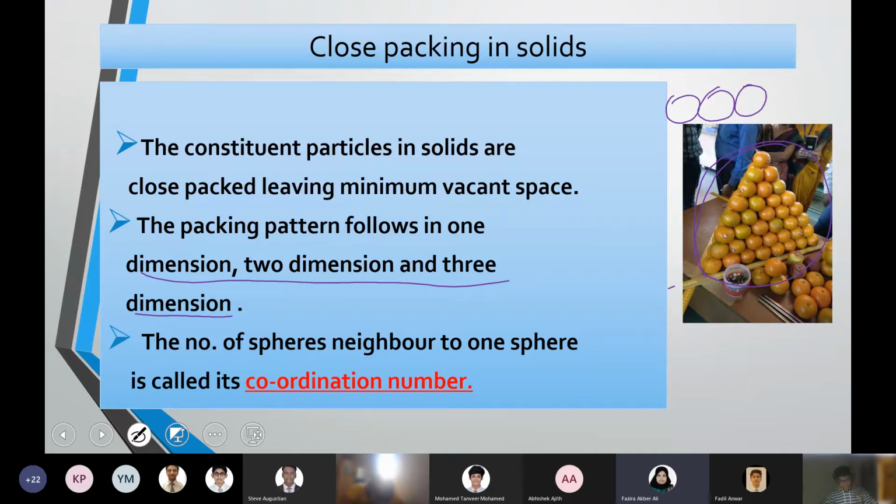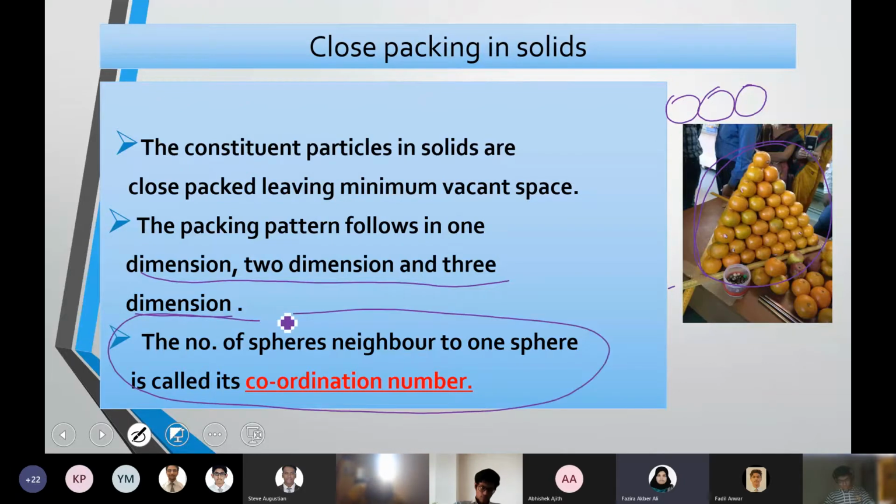The third point in the slide indicates that the number of spheres neighbor to one sphere is called the coordination number. So now write the coordination number definition. You will understand what is meant by coordination number when we start looking into the arrangements. Coordination number is the number of spheres neighbor to one sphere.